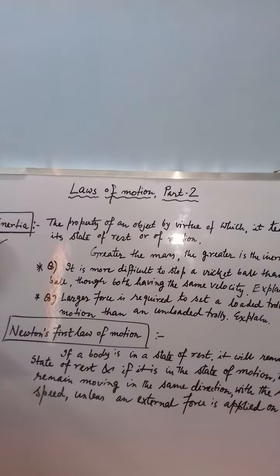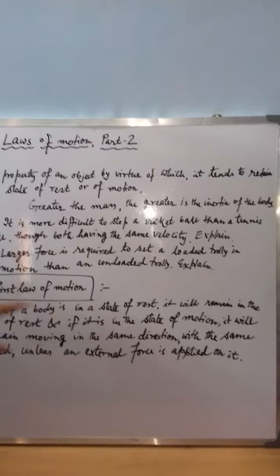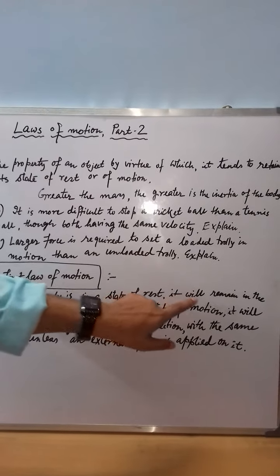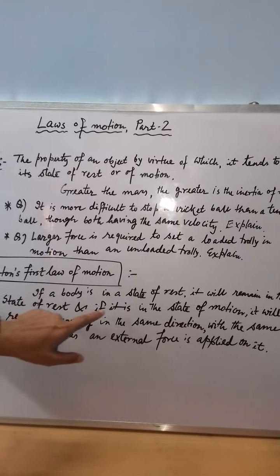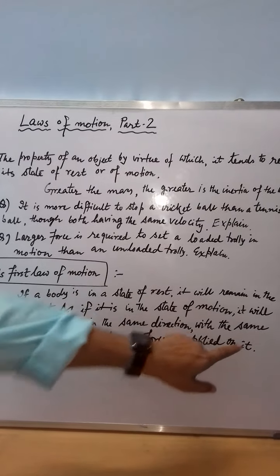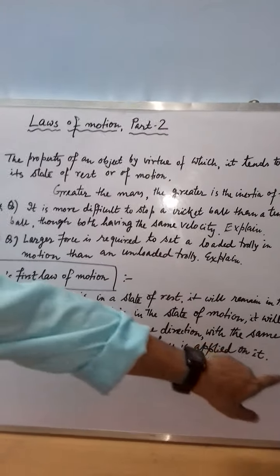That is the inertia. And this inertia is related with Newton's first law of motion, by Sir Isaac Newton. What it states: if a body is in a state of rest, it will remain in the state of rest. And if it is in a state of motion, it will remain moving in the same direction with the same speed unless an external force is applied on it. So until and unless you apply the external force, the body will retain its own inertia of rest or inertia of motion. This inertia is the inherent property of any object.